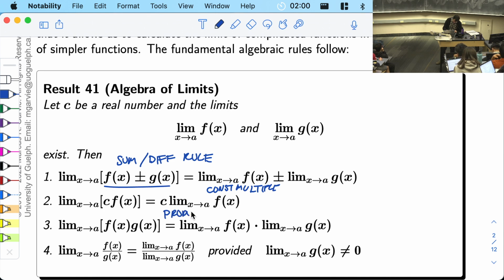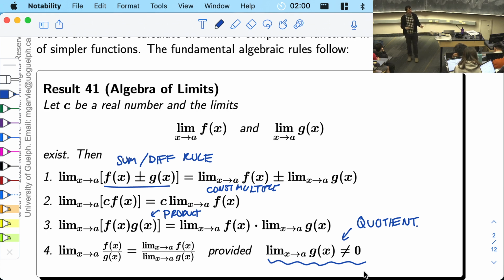Then there was the product. The limit of the product is the product of the limits. If you want to do the limit of f times g, you do the limit of f, you do the limit of g, you multiply them, that's the answer. And finally, there was the quotient. If you do the limit of f divided by g, it's the limit of f divided by the limit of g. There is one special thing to watch out for here: you better make sure you don't divide by 0. If you're trying to divide by 0, the limit rule does not apply. The answer could be anything.